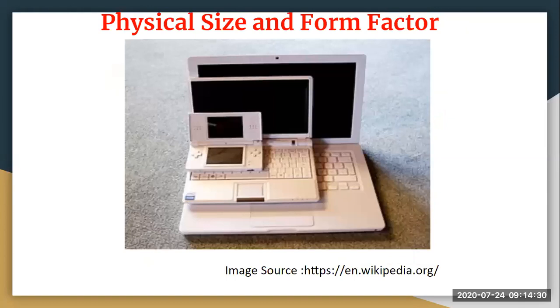Let's move to the next parameter, which is physical size and form factor. This is also very much important. Whenever we talk about computers, the form factor is nothing but the size, the configuration you can say, or the physical arrangement of your computing devices. Basically this term is commonly used to describe the arrangement of the device, in the case of a computer or one of its internal components, just like your motherboards. So that is your physical size and form factor.